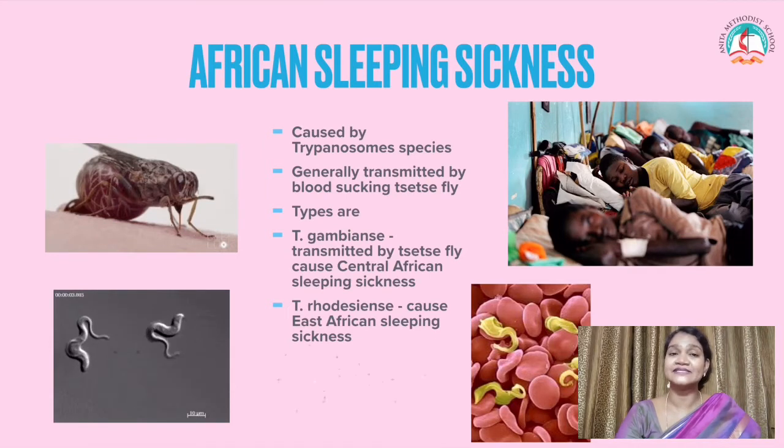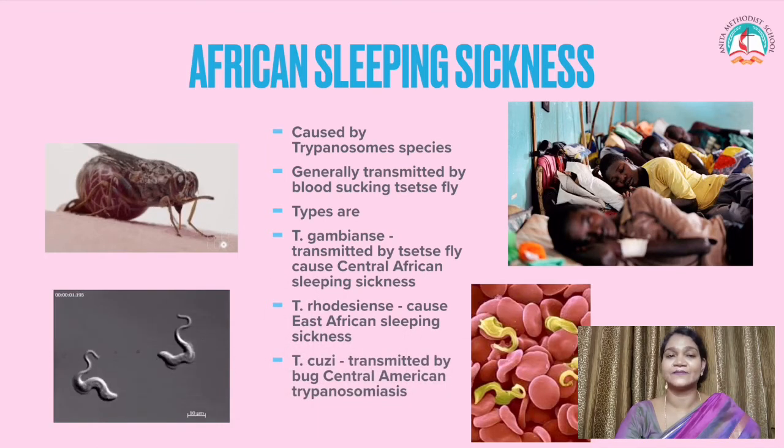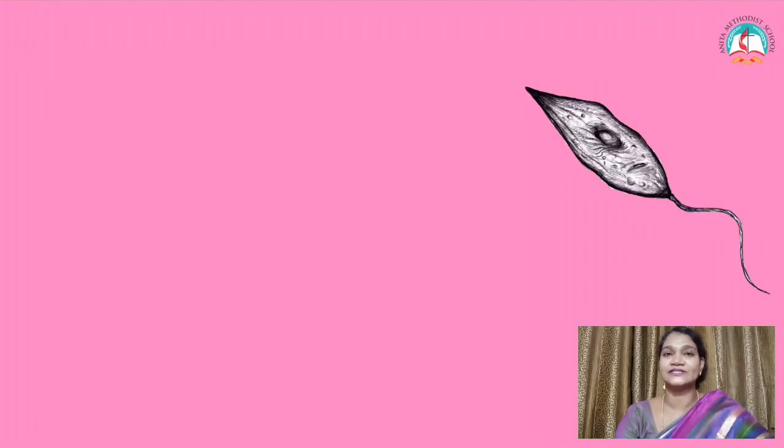It causes East African sleeping sickness. The third one is caused by Trypanosoma cruzi. It is transmitted by the bug and causes Central American trypanosomiasis. These are the types of trypanosomes which cause sleeping sickness. Let's go to the next topic.